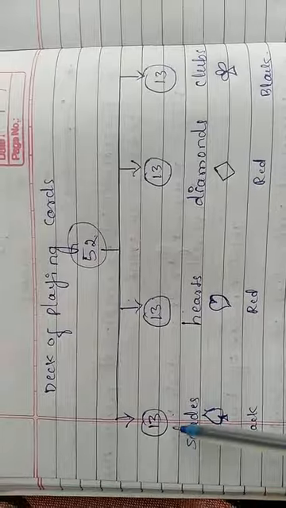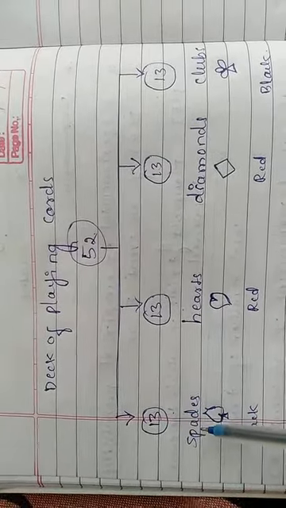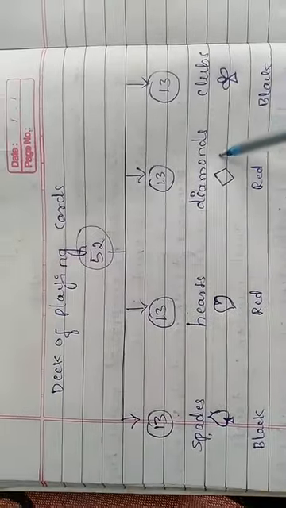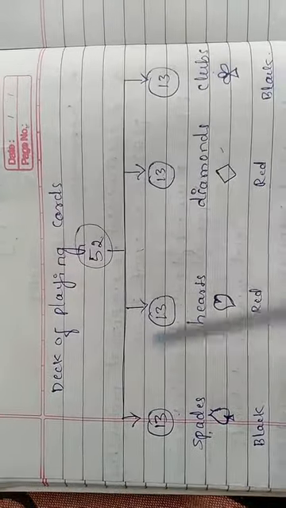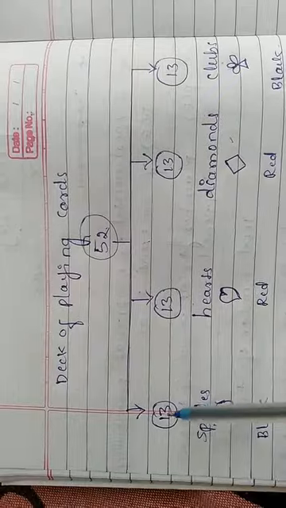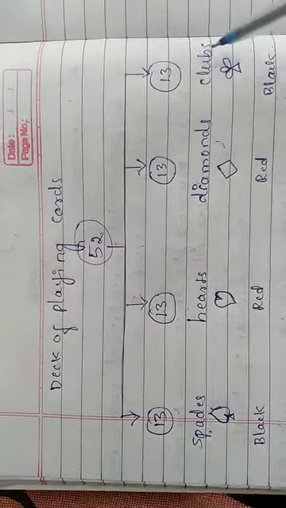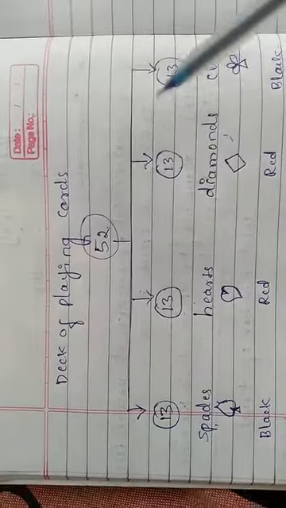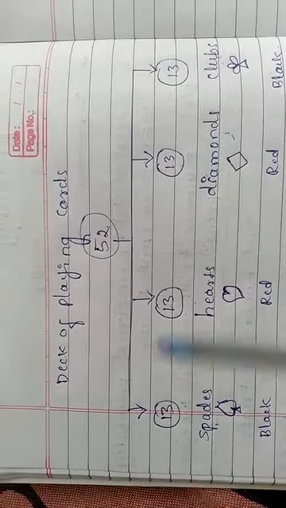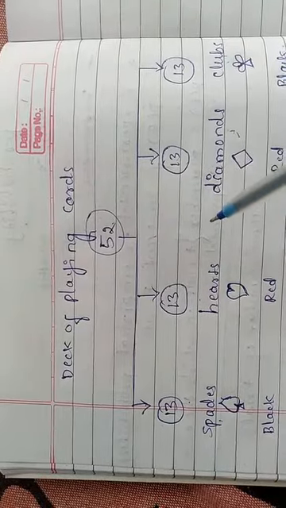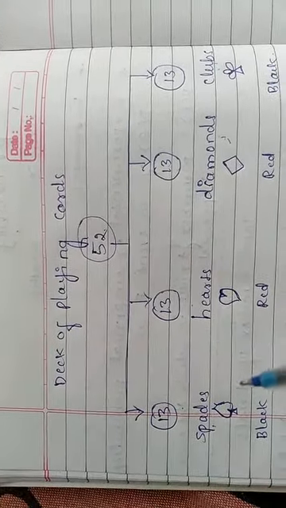So here see what the names of the suits are. Spades, hearts, diamonds, clubs. We can see these at home also, if you have them, don't purchase a new one to play with these cards. See that you know the symbols here.